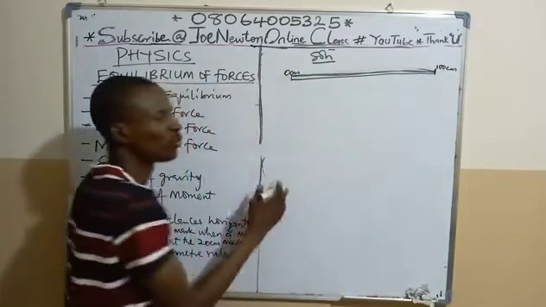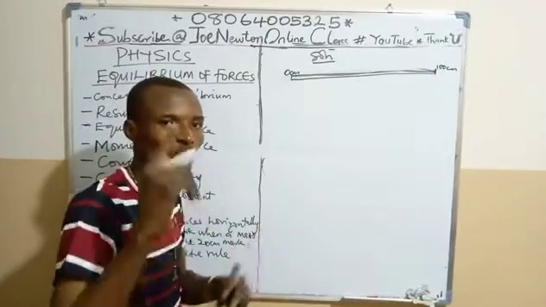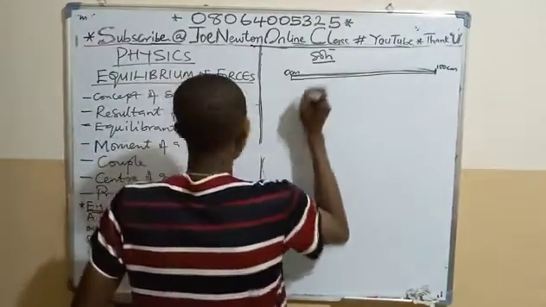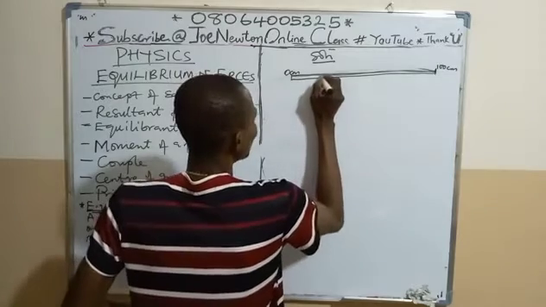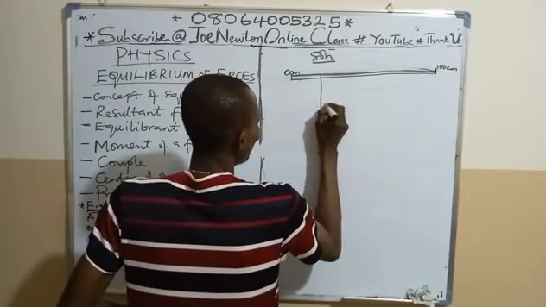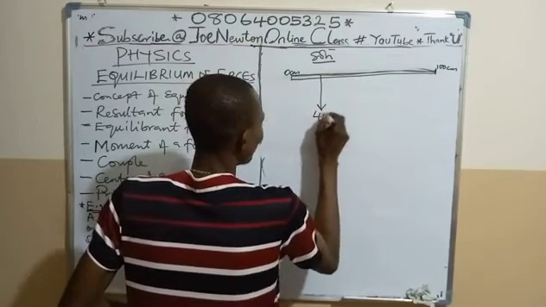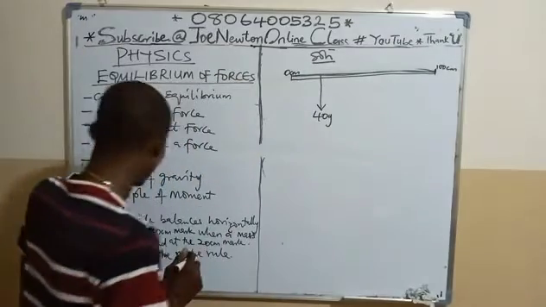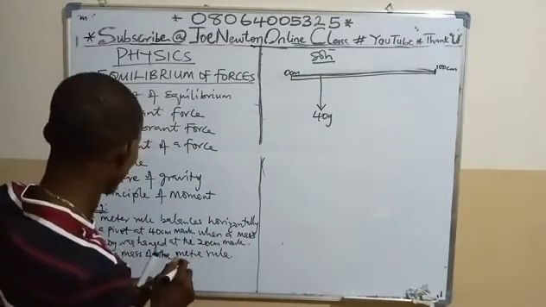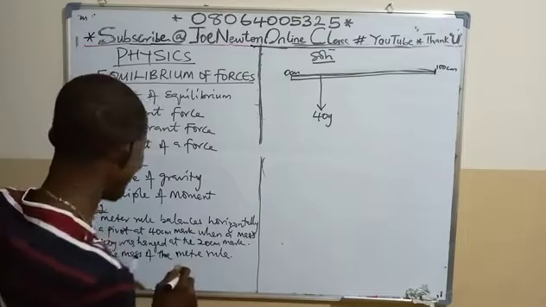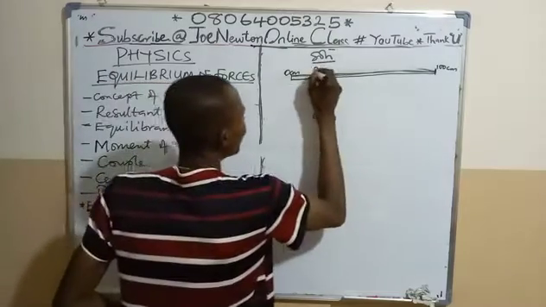It is called a meter rule because it is 100 centimeters, which is 1 meter. Then we are told that a 40 gram mass was suspended somewhere here, at 20 cm.